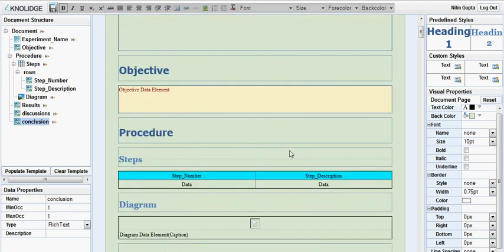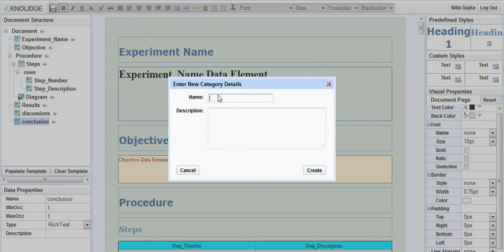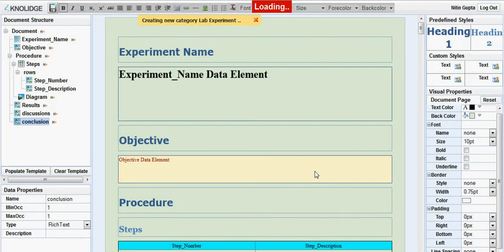And so we have a template. Let's save it. I'll give it the name lab experiment. It's mandatory to enter a description, because otherwise things might not be as explanatory as they should be. So we'll say document for lab experiments, and I create. So now our template is created.